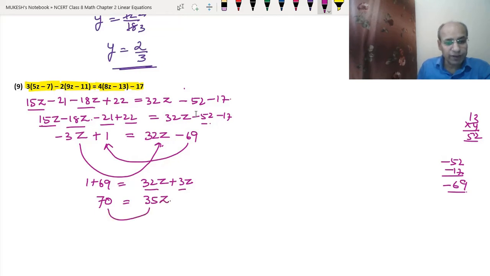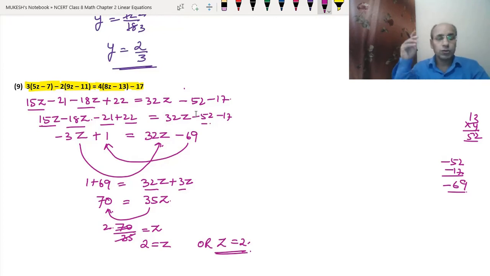Now we will take 35 to the other side. So 70 upon 35 will be equals to z. When we multiply 35 with the 2, we get the 70. So z equals to 2 is the answer.